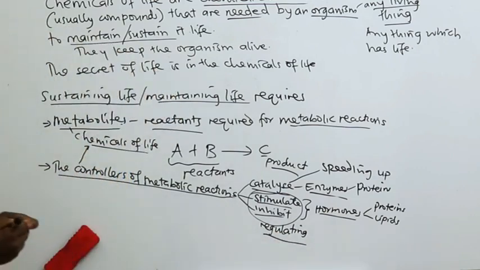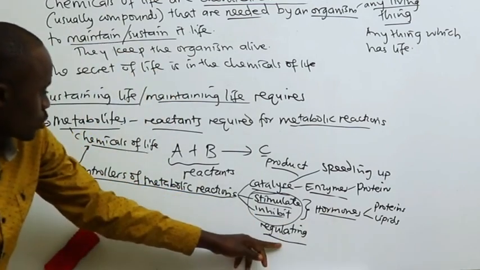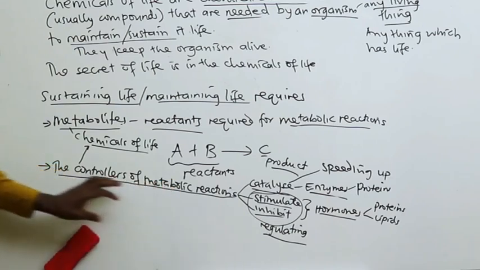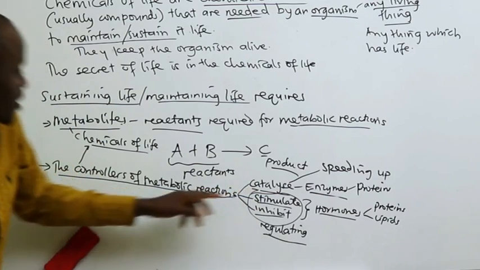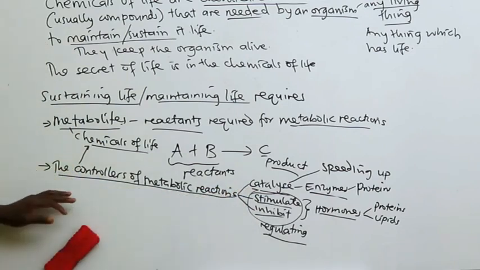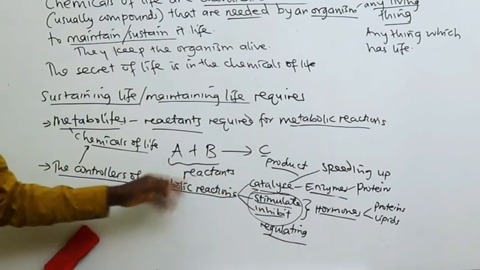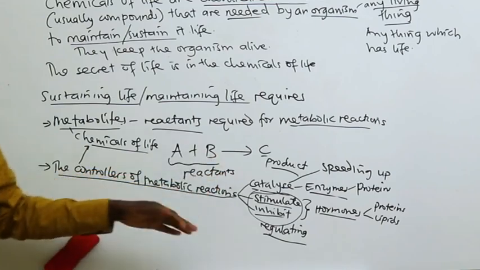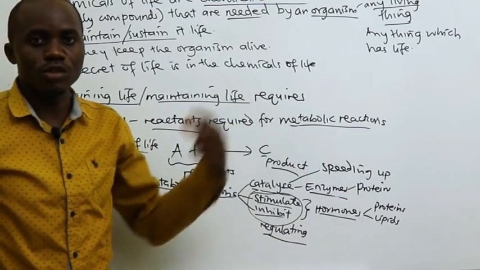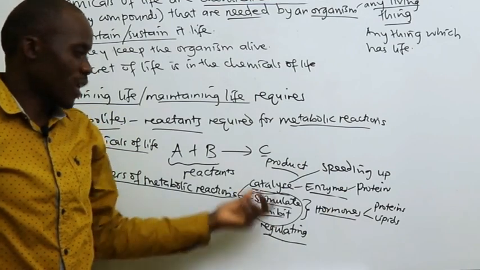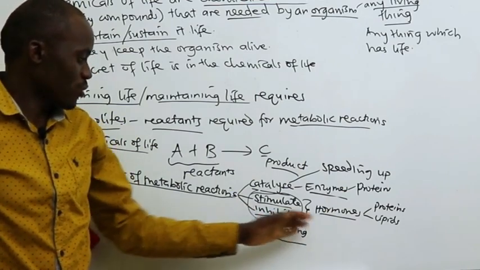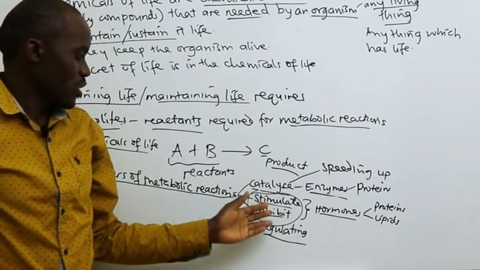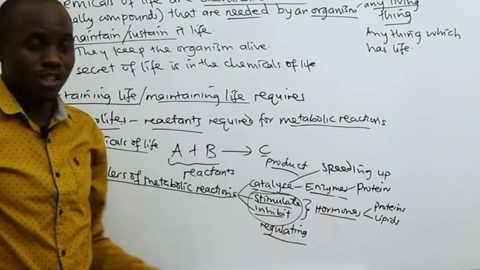So hormones regulate the metabolic reactions, while enzymes catalyze metabolic reactions. For example, a certain metabolic reaction may be taking place at a slower speed than the body requires, so enzymes have to come in to speed it up. Hormones just regulate by either stimulating or inhibiting.